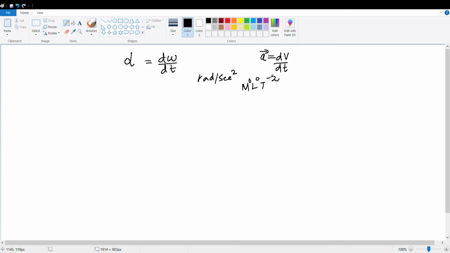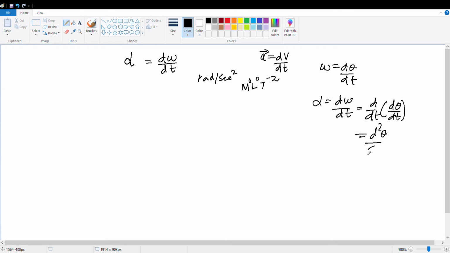Sir, I wanted to ask why T minus 2? Why T minus 2? Because what is omega? Omega is d theta by dt. Alpha is d omega by dt. So it is d by dt of d theta by dt, that is d square theta by dt square. So time is squared. Yes or no? Clear?